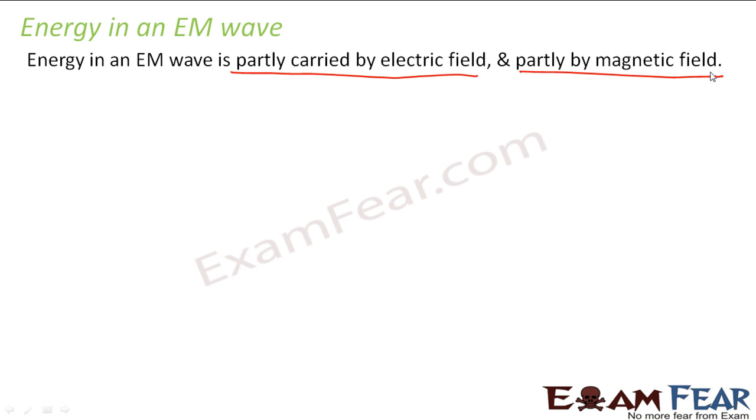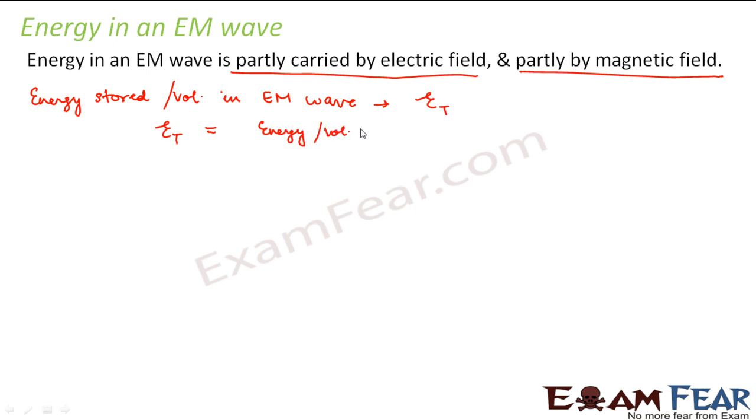So now let us look at it mathematically. Let us try to calculate the energy stored per unit volume in an electromagnetic wave. Let us denote it as E_T, the total energy stored per unit volume in an electromagnetic wave. So this total energy will be equal to the energy stored per unit volume by the electric field plus the energy stored per unit volume by the magnetic field.